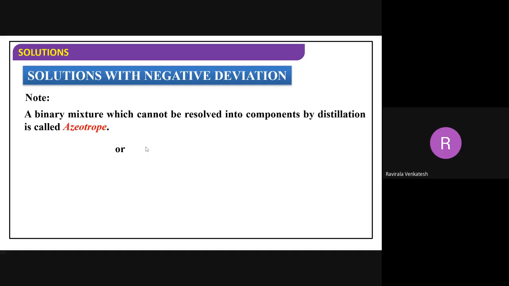A binary mixture which cannot be resolved into components by distillation is called an azeotrope. This is a definition. A binary mixture means liquid A and liquid B. It cannot be resolved into components by distillation. That means I have taken an AB solution, something like hexane and heptane. These two cannot be separated by the simple distillation process.